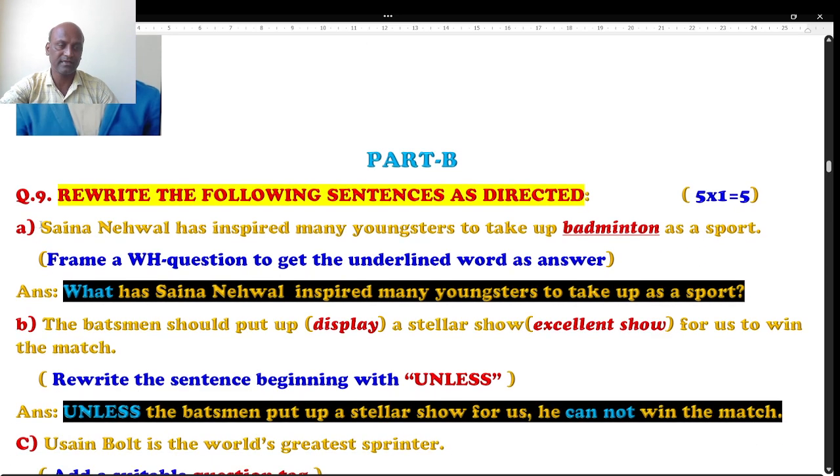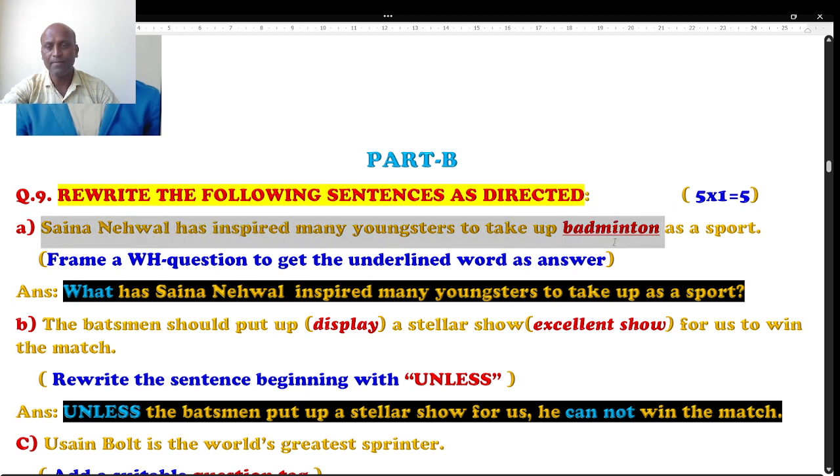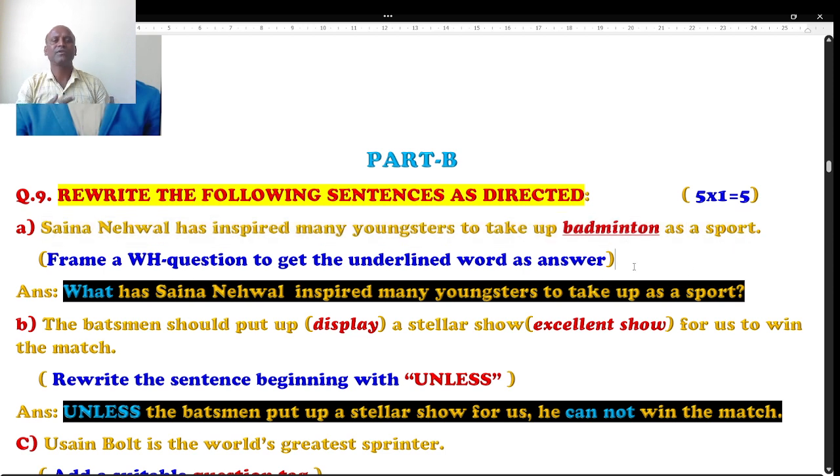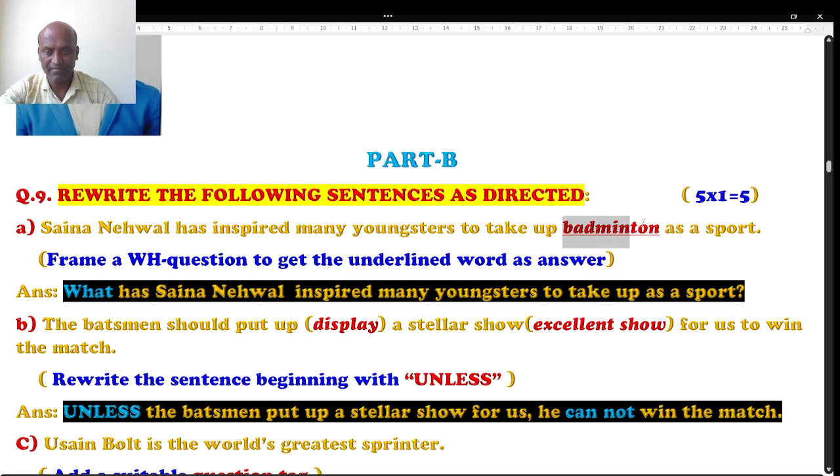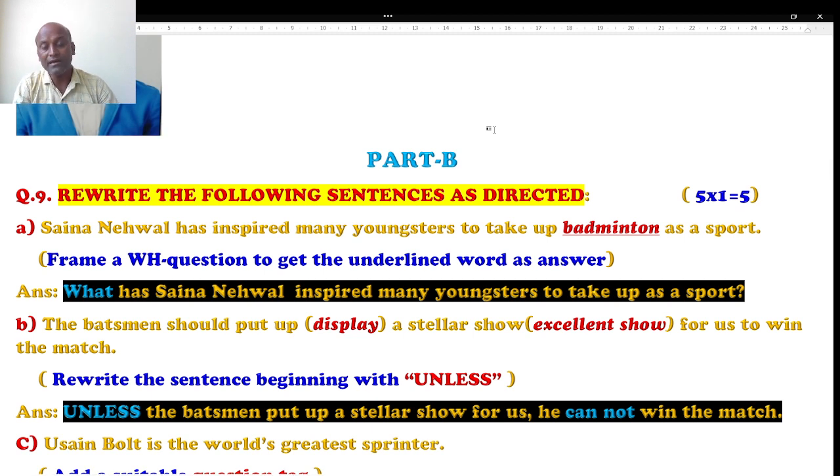The very first question is Saina Nehwal has inspired many youngsters to take up badminton as a sport. I mean, she has inspired so many youngsters to involve themselves in badminton as their main sport. A word is underlined, that is badminton. Then what is the direction? Frame a WH question to get the underlined word as answer. When you read the question, you have to read like Saina Nehwal has inspired many youngsters to take up dash as a sport.